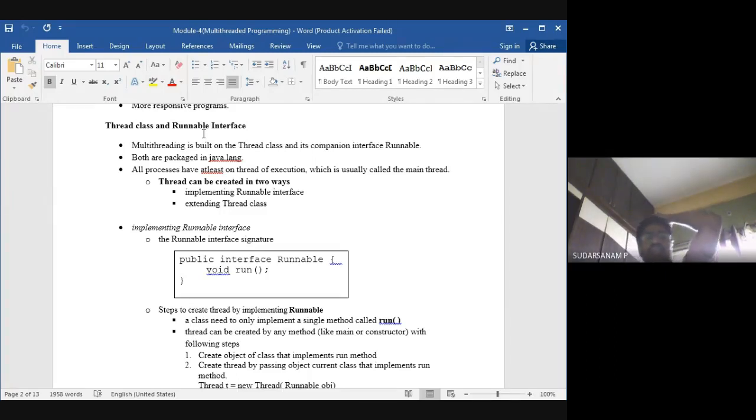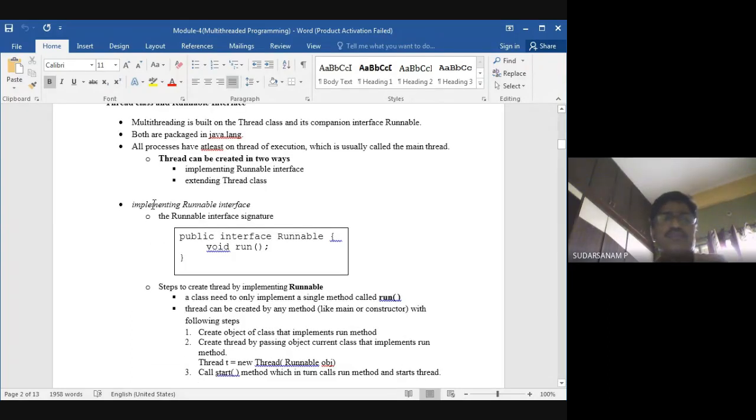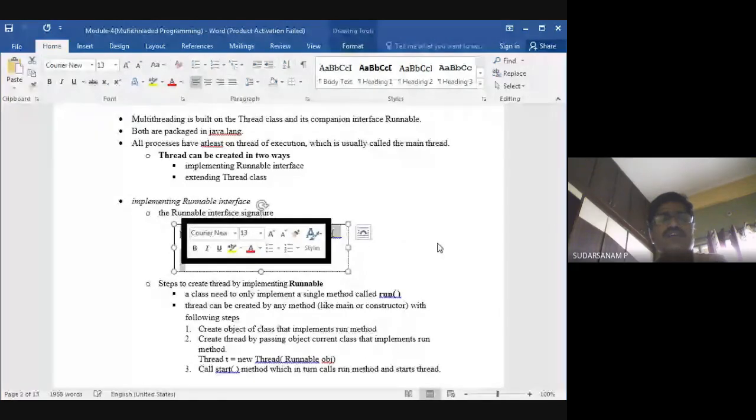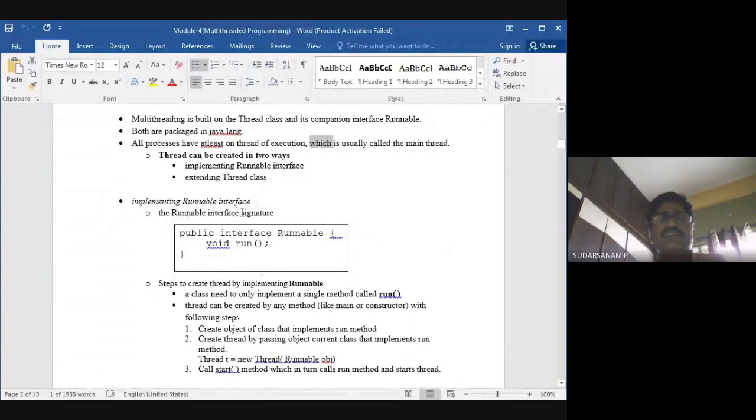Now, what is implementing the Runnable interface? You have to write this function compulsorily. You have to write it. So, implements Runnable interface. The Runnable interface signature is public interface Runnable with void run. This is compulsory, you have to write it in your program. This is the way of writing a thread. Now let us see what the meaning of this is.